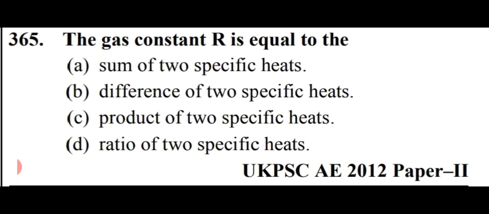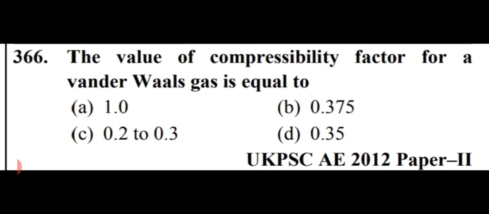Next question is, the gas constant R is equal to, options are sum of two specific heats, difference of two specific heats, product of two specific heats, ratio of two specific heats. So friends, the gas constant R is equal to the difference of two specific heats, that is option number B. The value of compressibility factor for a van der Waals gas is equal to 0.375, that is option number B.